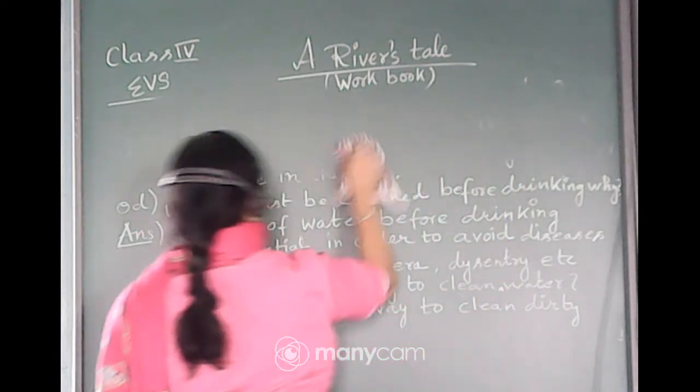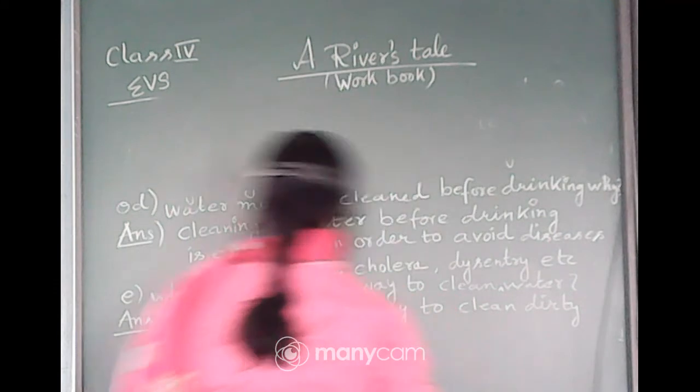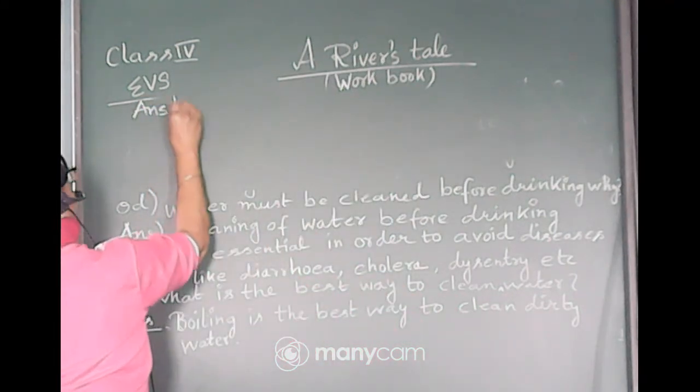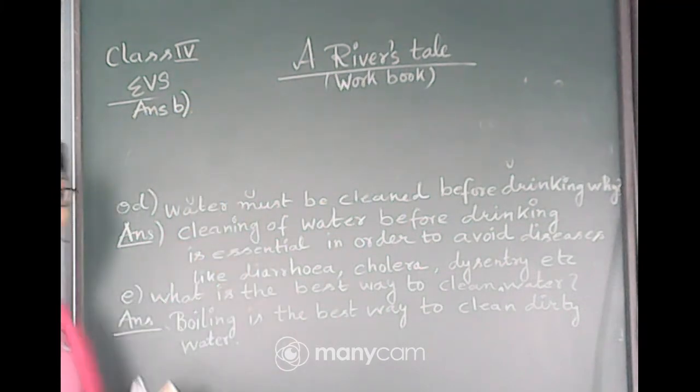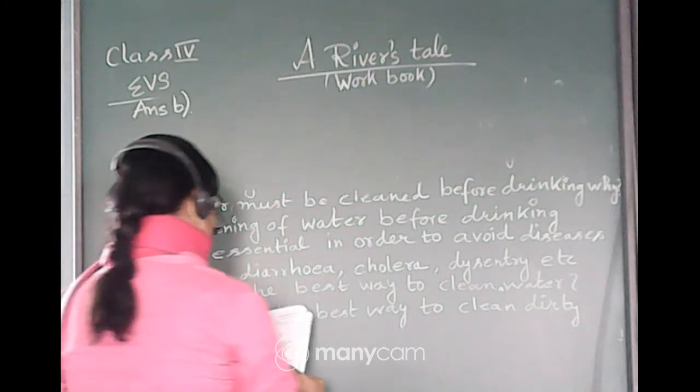The same type of thing is there, but even for answer B, who didn't write, they can write it from here. River water becomes very dirty.